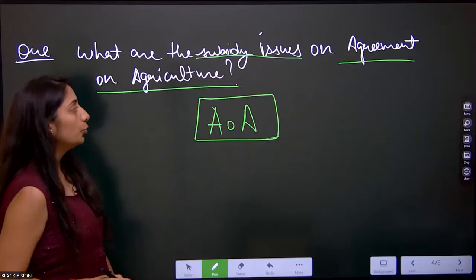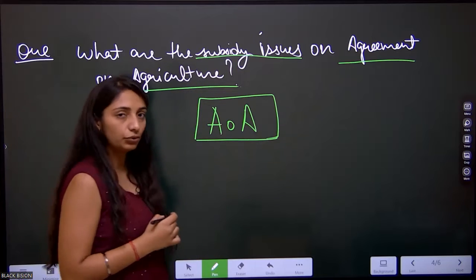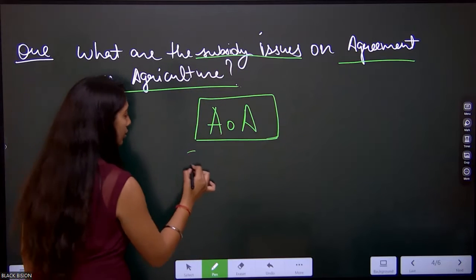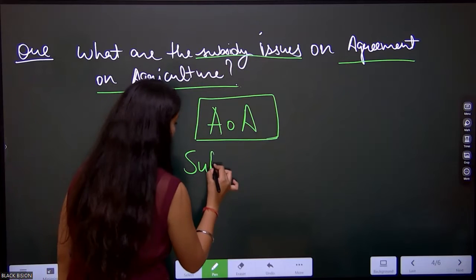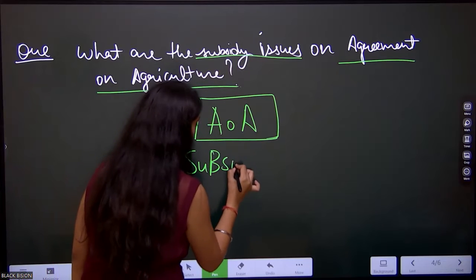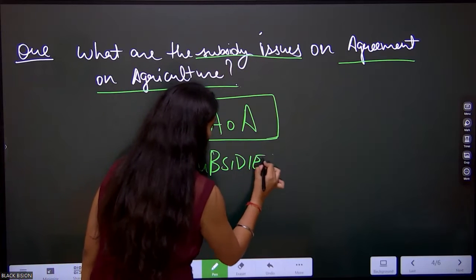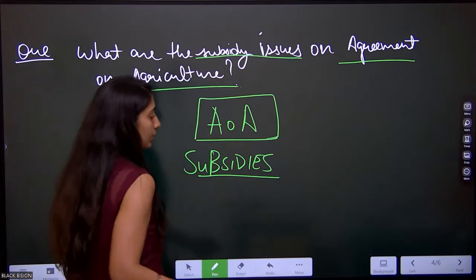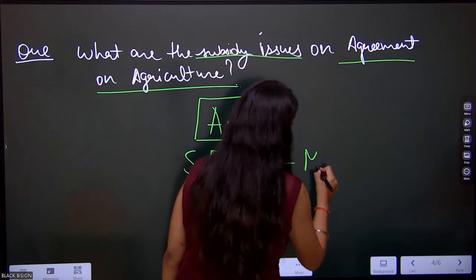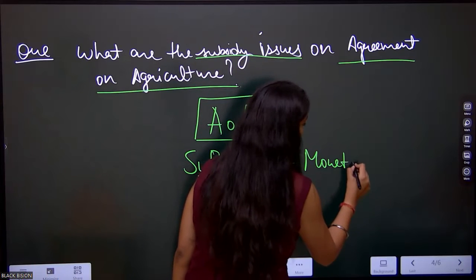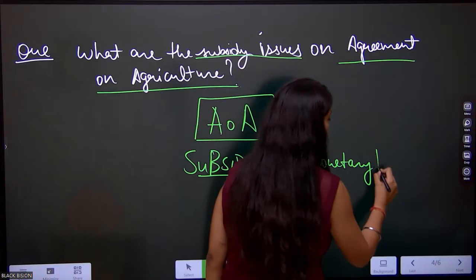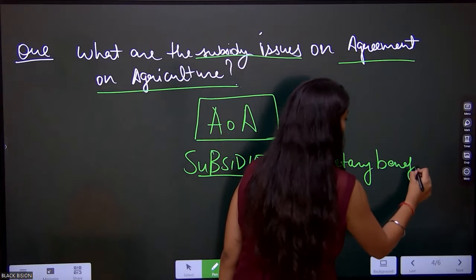Okay, so to understand this, first we have to understand what subsidies are. They are the monetary benefits.